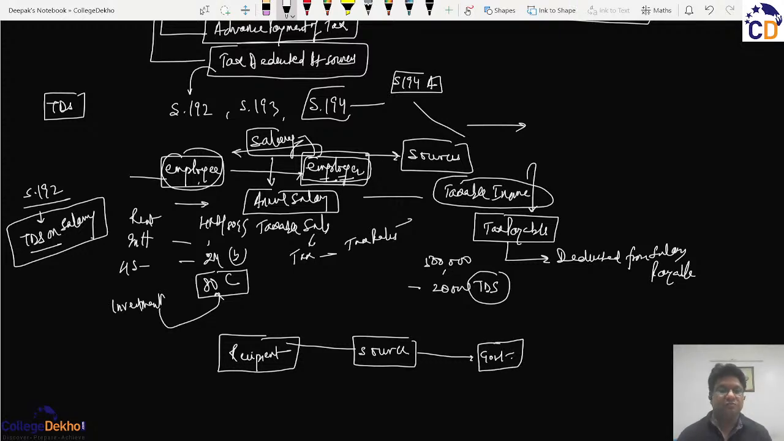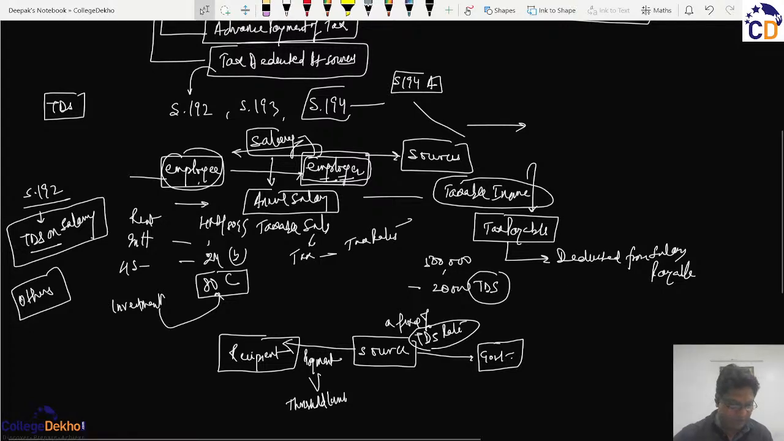Whereas when we discuss other sections like section 193, 194, etc., in those sections we are not concerned with the actual income. That is, whenever the source makes a payment to the recipient and this payment is more than a minimum threshold limit, then a fixed percentage known as the TDS rate will be deducted.